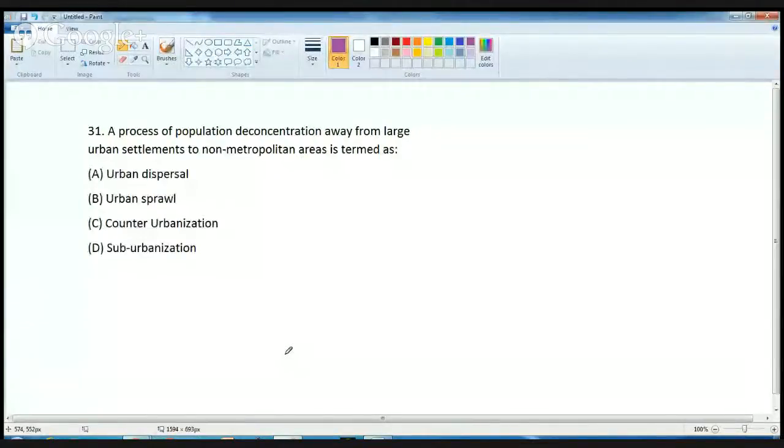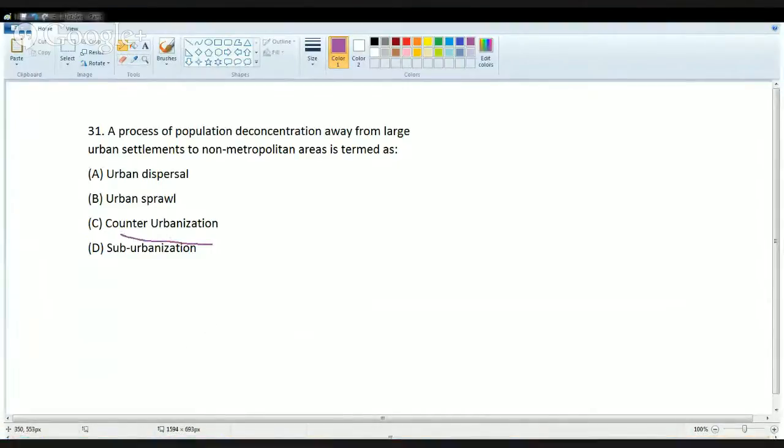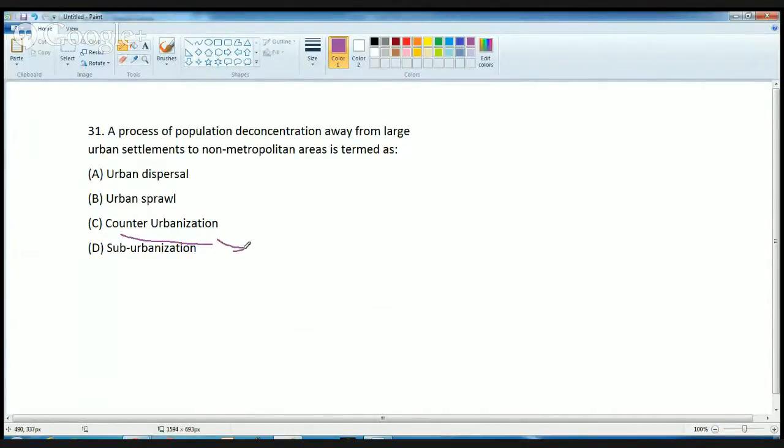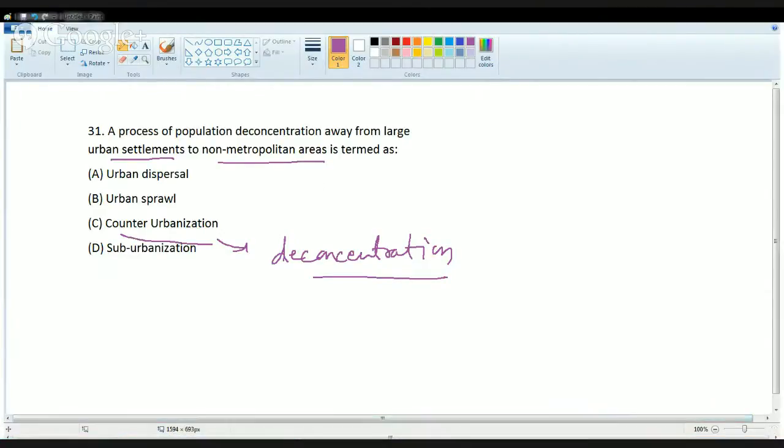In the next set, the first question that we come across is: a process of population deconcentration away from large urban settlements to non-metropolitan areas is known as. The correct answer is counter-urbanization. Counter-urbanization is a process of deconcentration, which means moving from the urban settlements to the nearby non-metropolitan regions which surround that area. So that is the answer for this question.